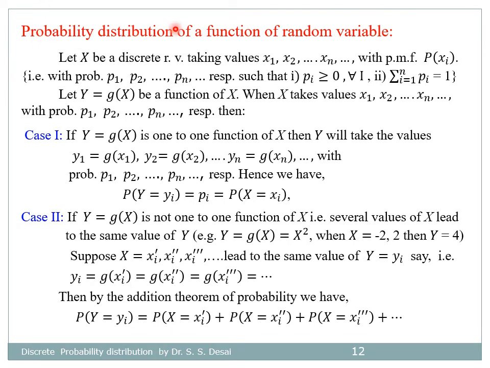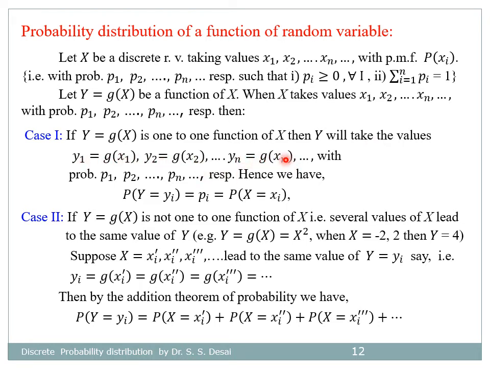Now let us see the probability distribution of a function of a random variable. Let x be a discrete random variable taking values x1, x2, ..., xn with probabilities PMF P of xi. Let y is equal to g of x be a function of x. When x takes values x1, x2, ..., xn with probabilities p1, p2, ..., pn respectively, then the function y is equal to g of x will take values by the following cases. Case number 1: if y is equal to g of x is a one-to-one function of x, then y will take the values y1 is equal to g of x1, y2 is equal to g of x2.